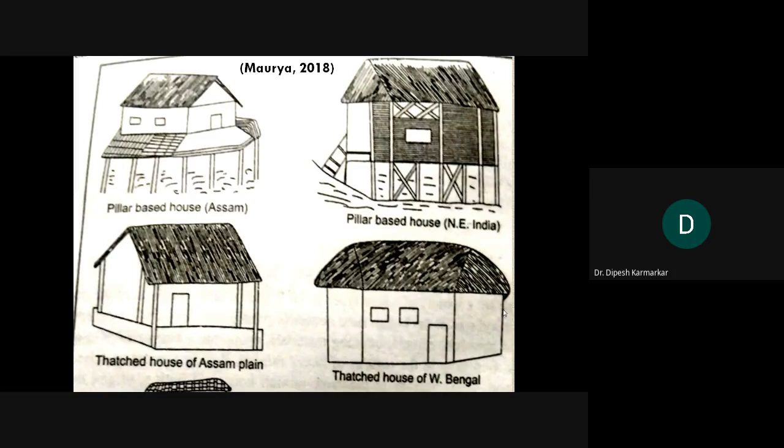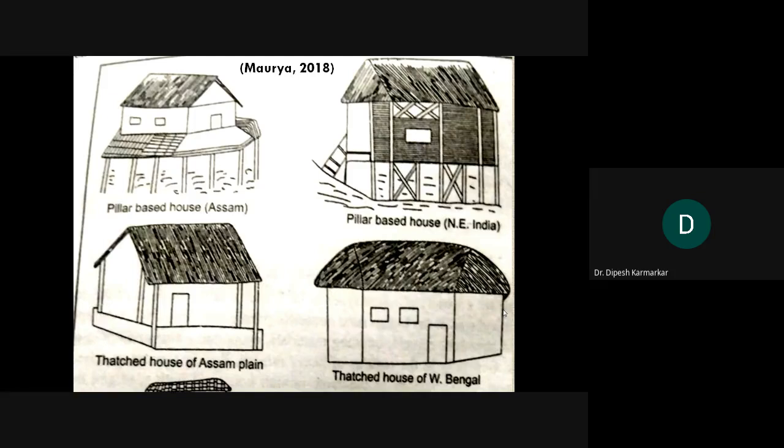Now if you see the houses on the top, the first 2 houses are from Assam, northeast India. You can see houses are built on pillars. There are wooden pillars and a platform, and over that platform the houses have been constructed. Why is this so? This is certainly to avoid the marshy land.